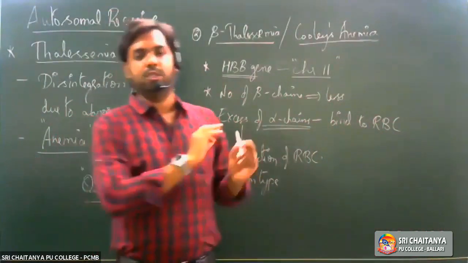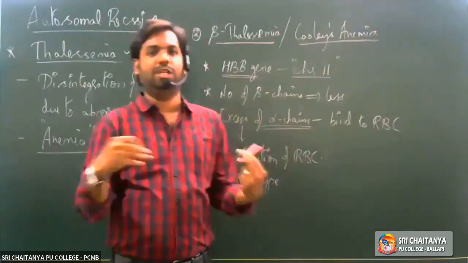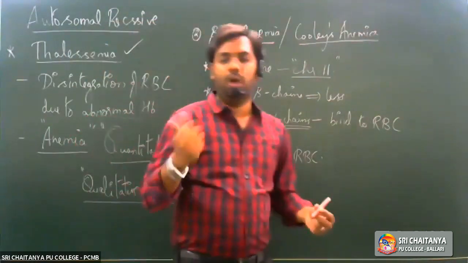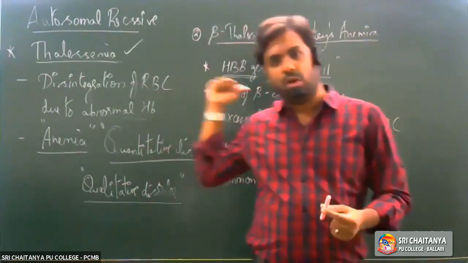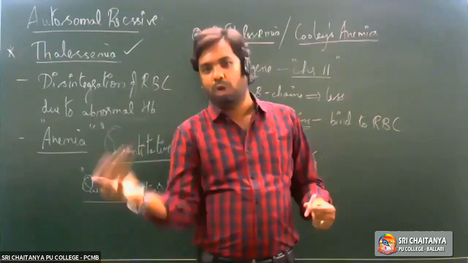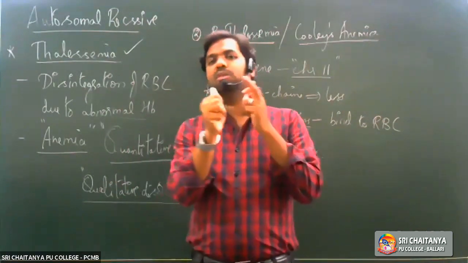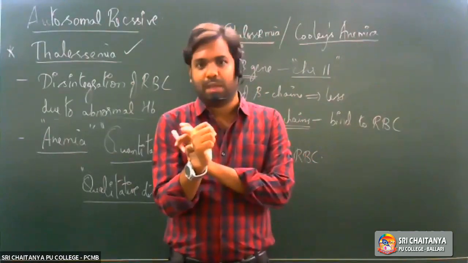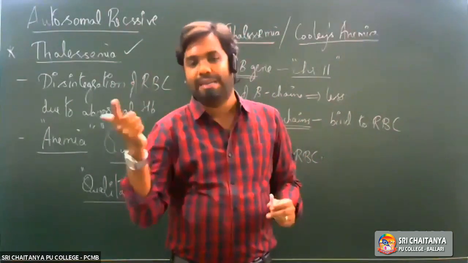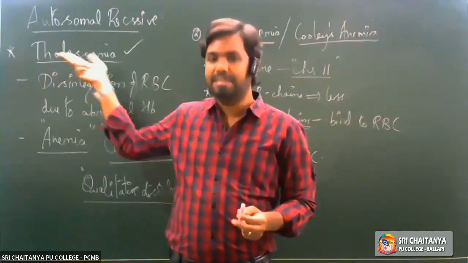So we will be done with our autosomal disorders. We started off with autosomal dominant disorders, then we moved on to autosomal recessive disorders. Under autosomal dominant disorders, if you recollect, we spoke about myotonic dystrophy, then Huntington's disease or Huntington's chorea, then Alzheimer's disease.